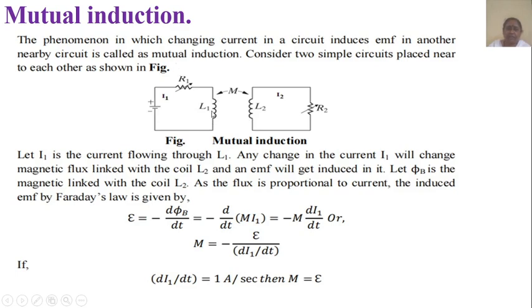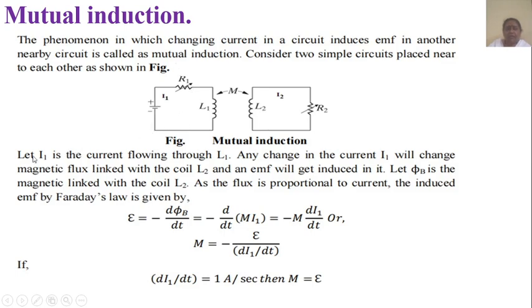See here, the first circuit has this coil, that is the primary coil for the first circuit, and that is the secondary coil for the second circuit. Now these two circuits are placed nearby as shown in figure. This coil is connected to the cell through a rheostat.